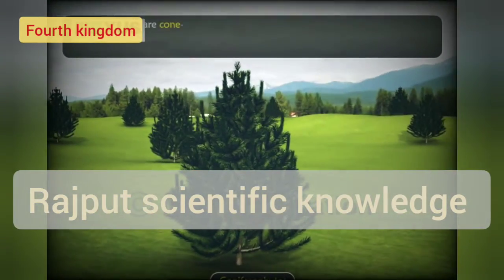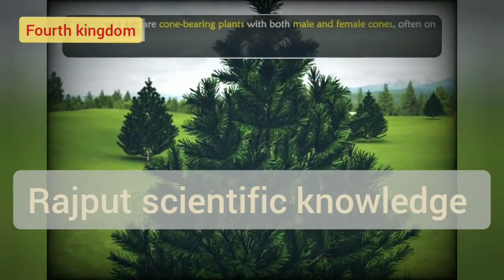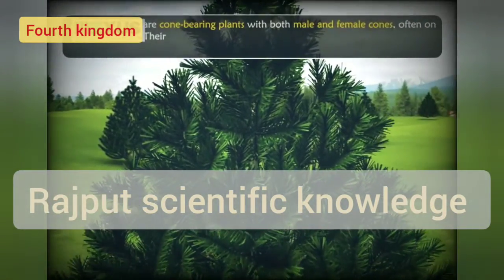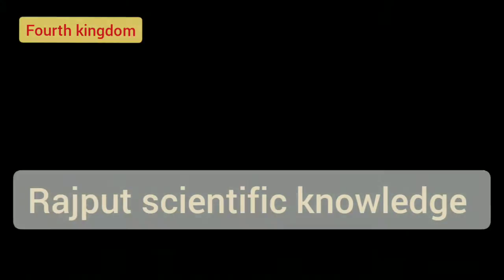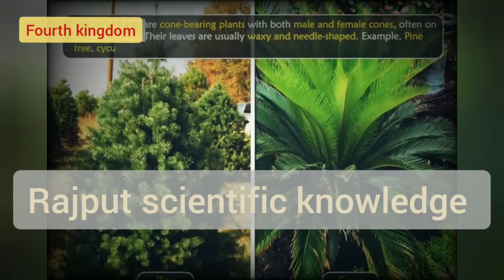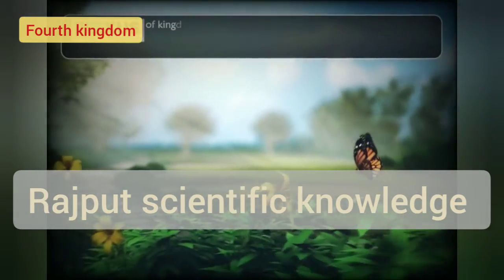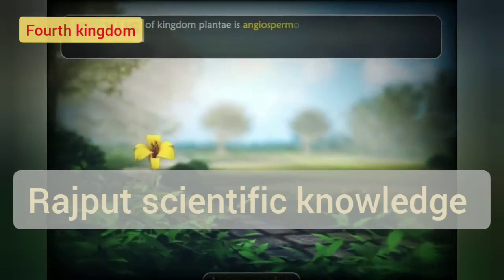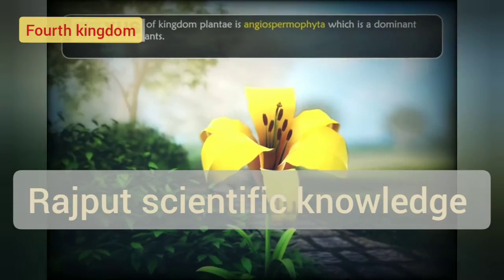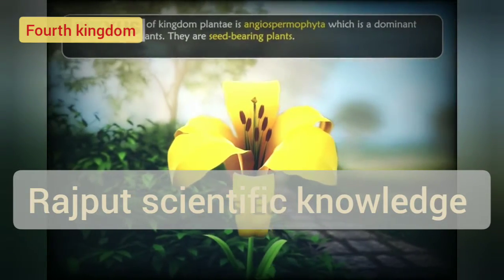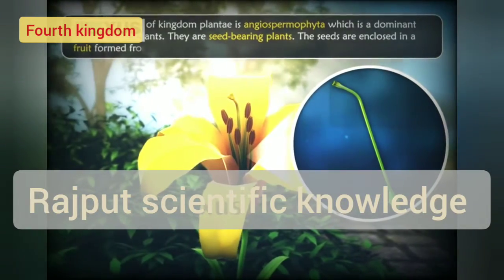Coniferophytes are cone-bearing plants with both male and female cones, often on the same plant. Their leaves are usually waxy and needle-shaped. Examples: pine tree and cycas, etc. The last phylum of Kingdom Plantae is Angiospermophyta, which is a dominant group of land plants. They are seed-bearing plants. The seeds are enclosed in a fruit, formed from the ovary.